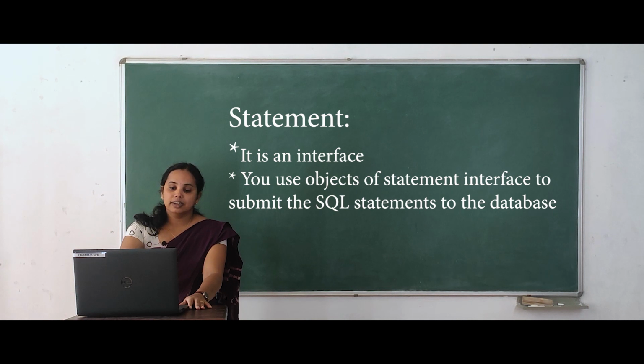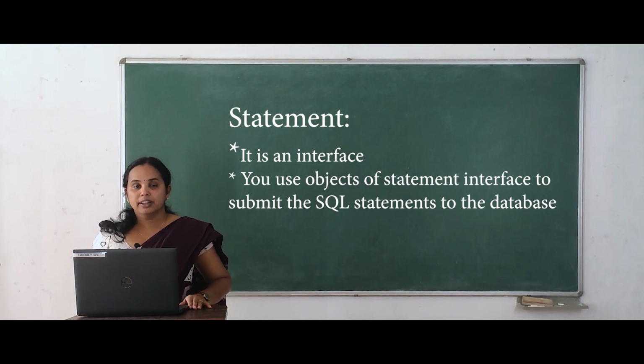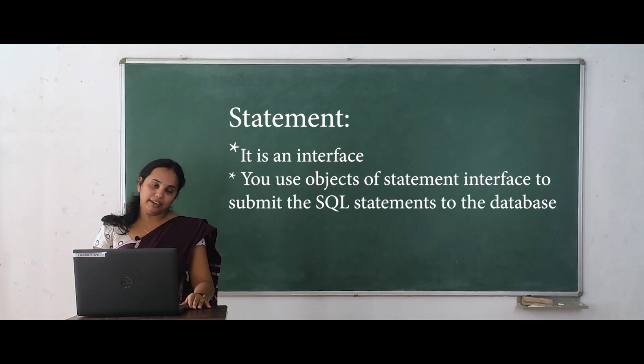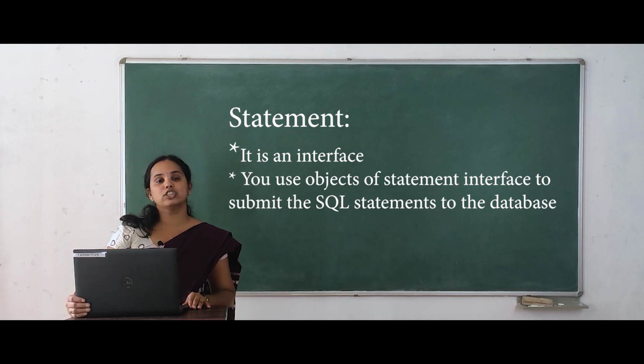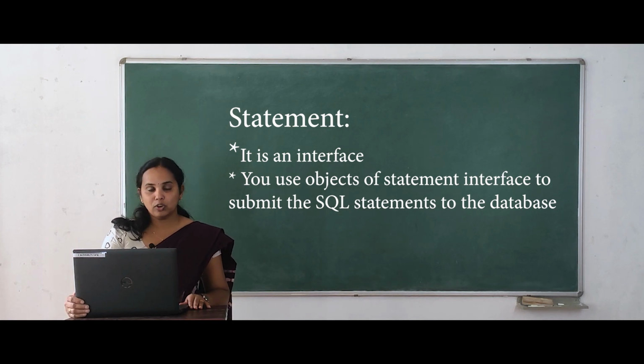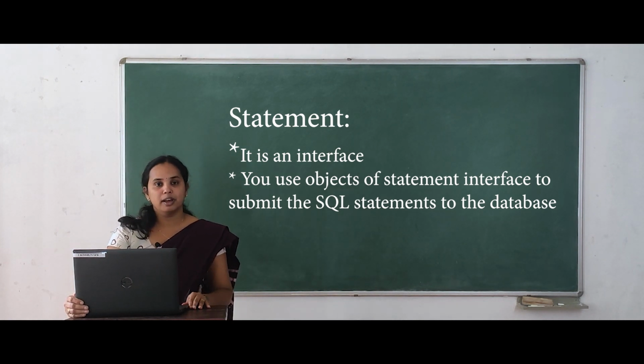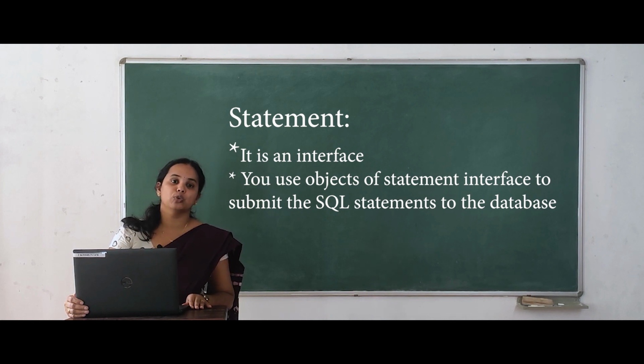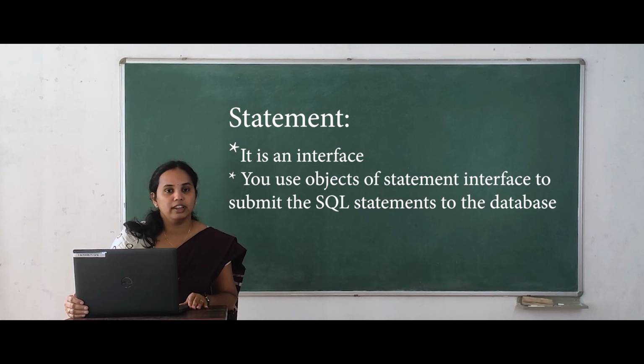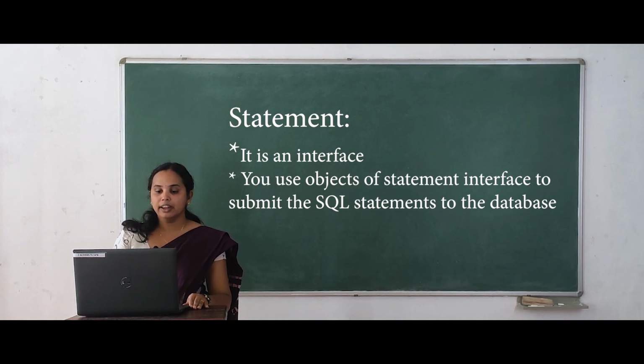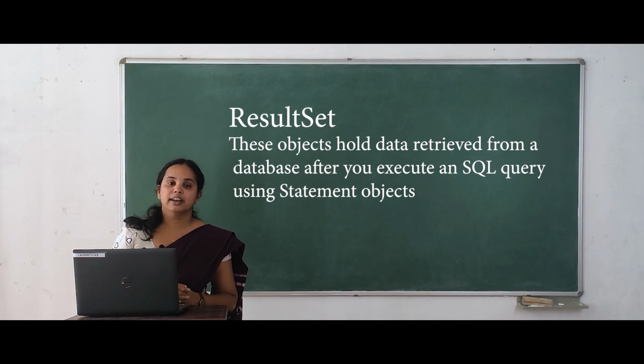Another important interface is Statement. The object of the Statement interface is used to execute the SQL query. We all are familiar with SQL queries, but we need a mechanism to execute these queries in our DBMS. So this Statement object will do the task for us. Next one is ResultSet.